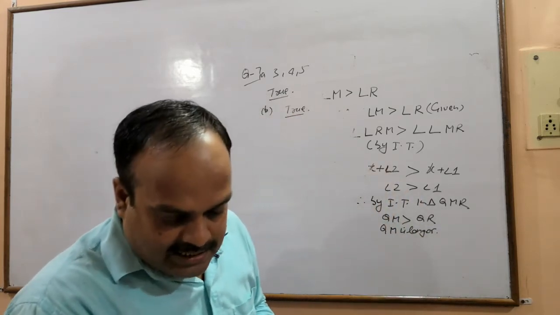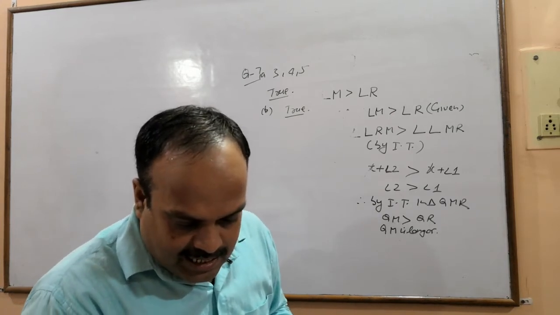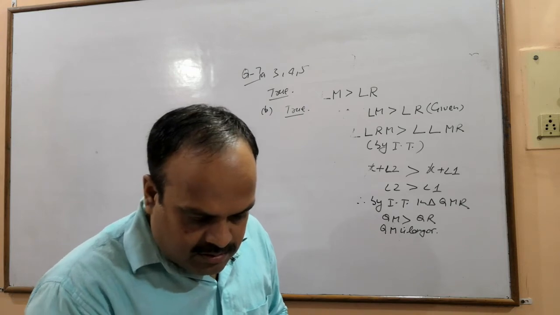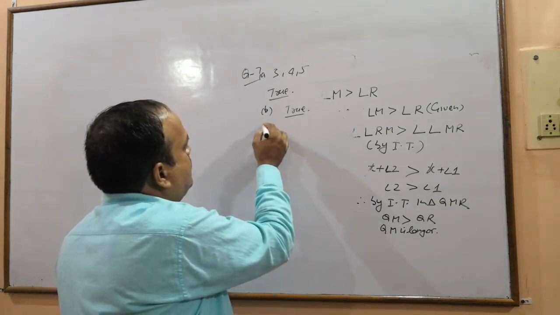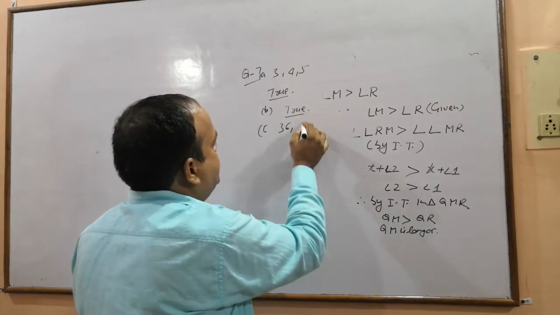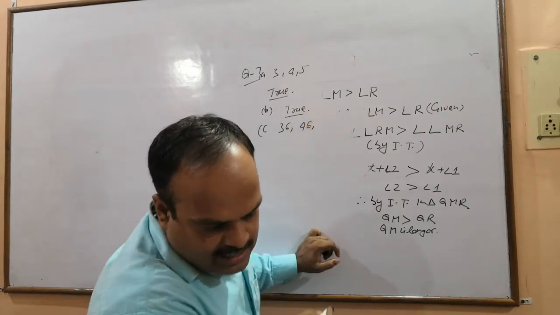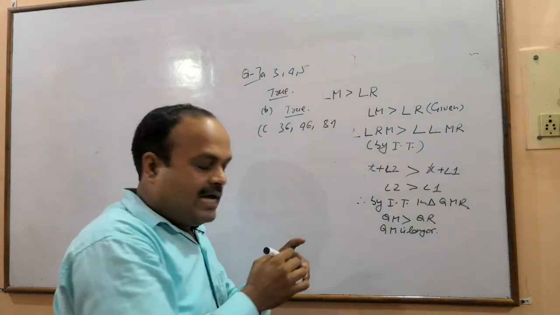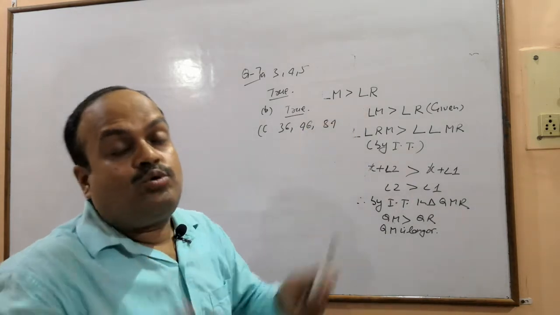C. The sides of a certain triangle are 36, 46 and 84. It says these are the sides of a triangle, and we have to say true or false.